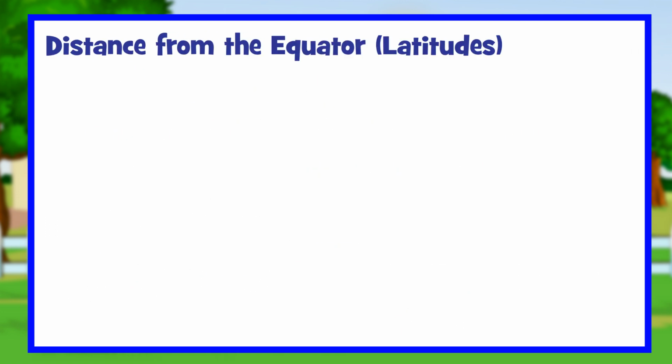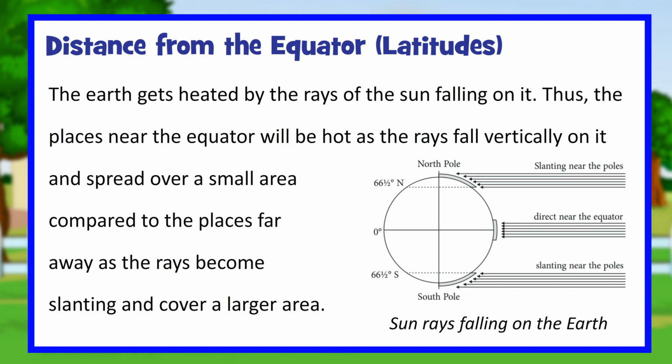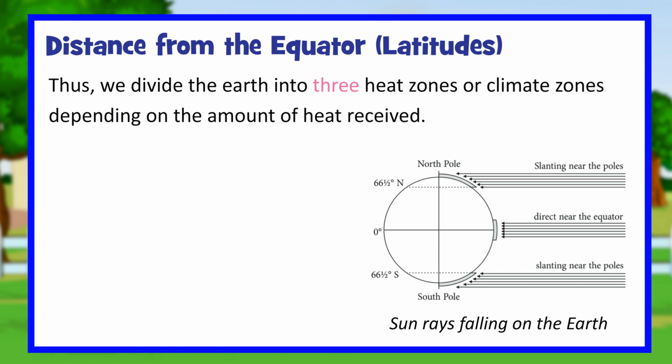Distance from the equator, latitude. The earth gets heated by the rays of the sun falling on it. Thus, the places near the equator will be hot as the rays fall vertically on it and spread over a small area compared to the places far away as the rays become slanting and cover a larger area. Thus, we divide the earth into 3 heat zones or climate zones depending on the amount of heat received.